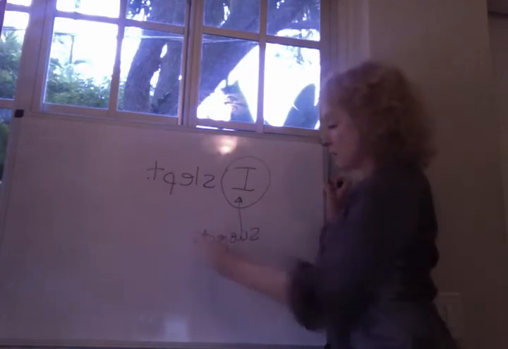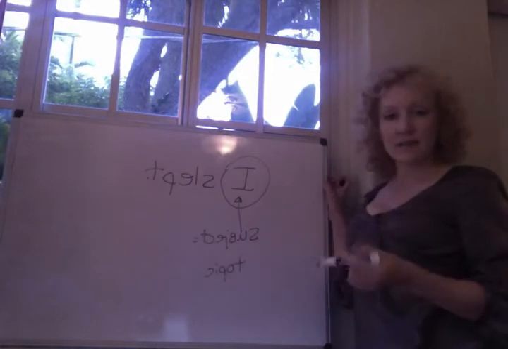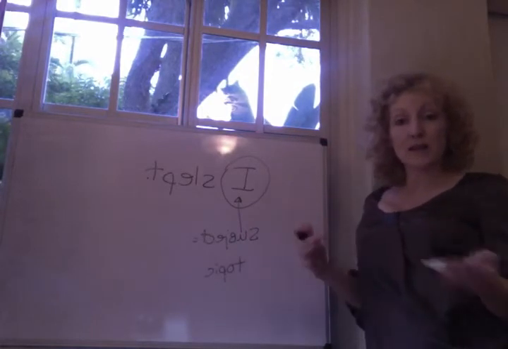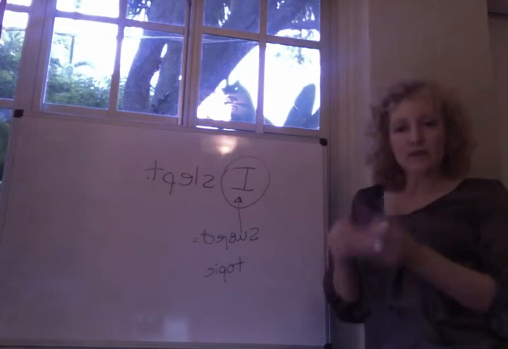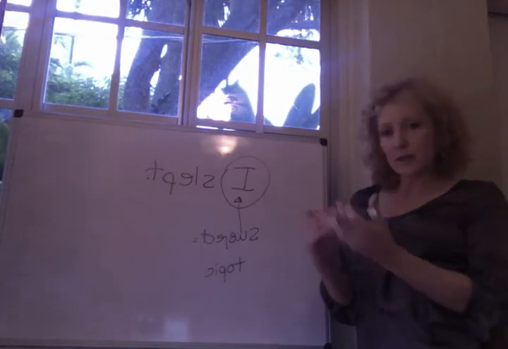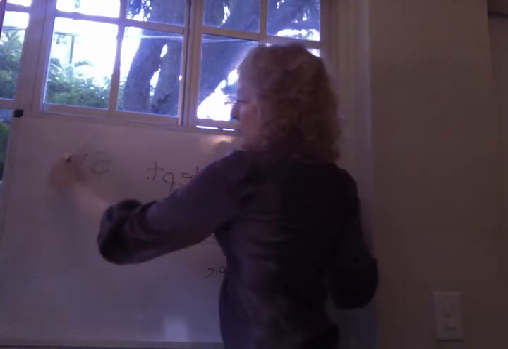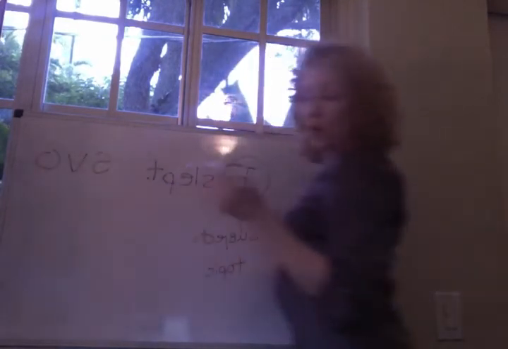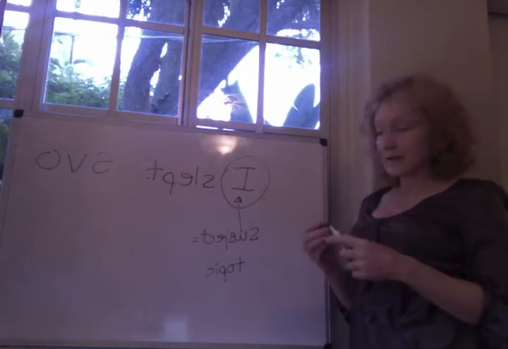So the subject is the topic of the sentence, what the sentence is about. And initially, in English, you're going to find the subject position, because in English we have subject, verb, object word order. So we expect to find the subject at the beginning of the sentence.